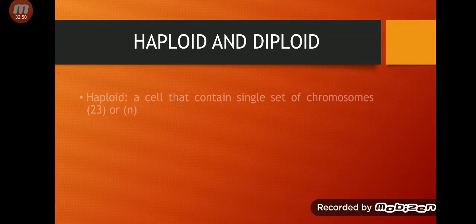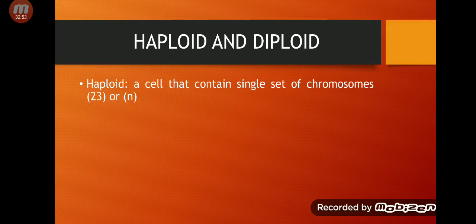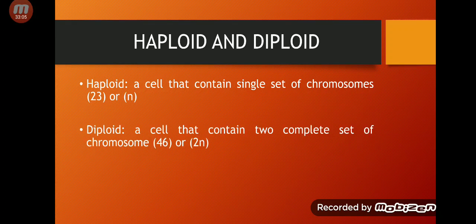Haploid and diploid. A haploid cell contains 23 chromosomes, which is half of the chromosomes, or a single set of chromosomes, or n number of chromosomes. What is a diploid cell? A cell that contains 2 complete sets of chromosomes, which is 46, or you can say a cell which has 2n number of chromosomes, is called a diploid cell.